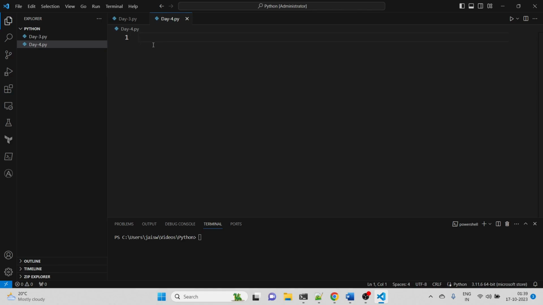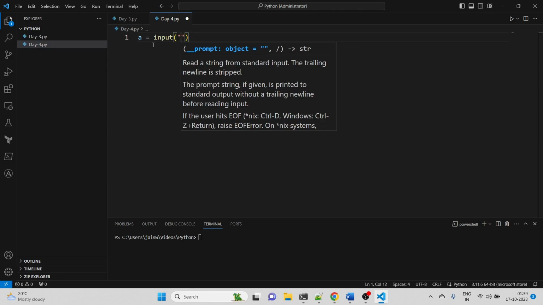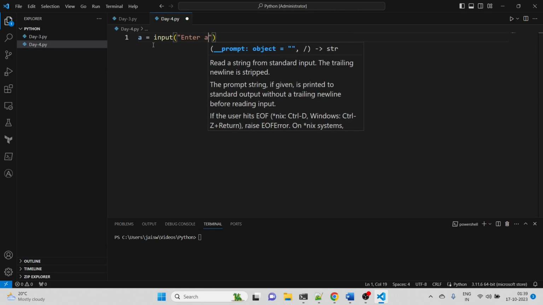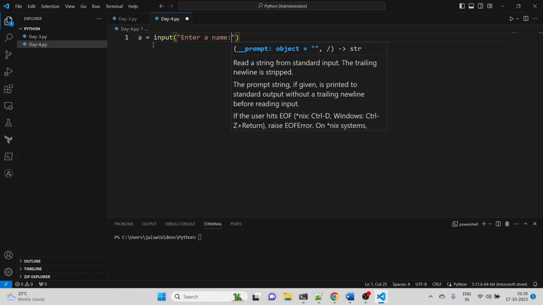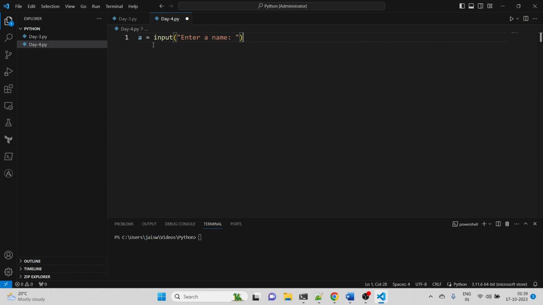Okay, so let's say for that I have a variable created, a. To make sure that we are taking the value of this a not directly by providing it here, instead we are asking the user to put it at runtime, we can use this function input. Here you can put any message, let's say, enter a name. Okay, in that way, and this is done.